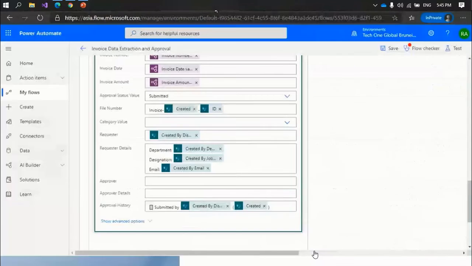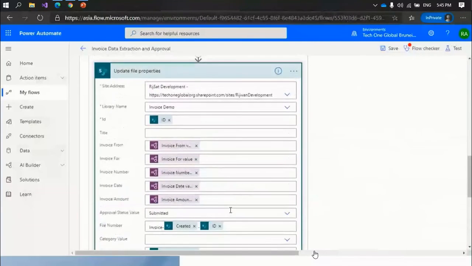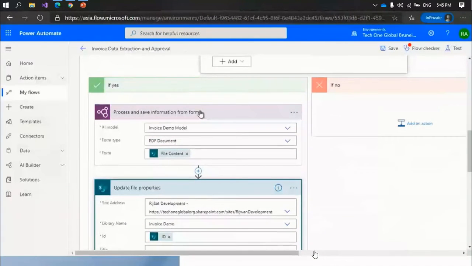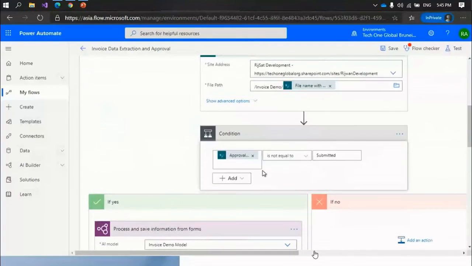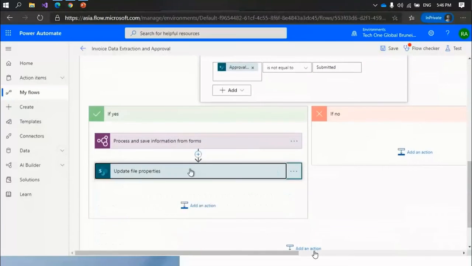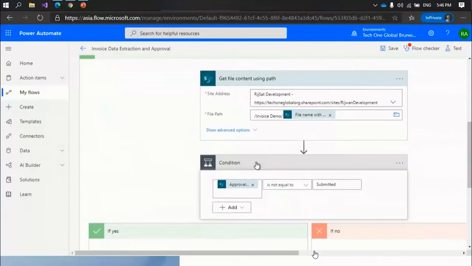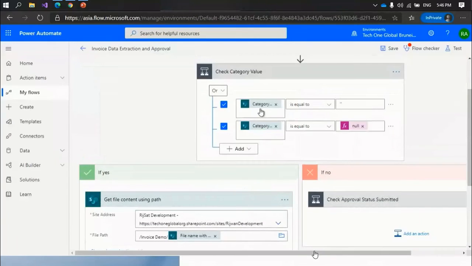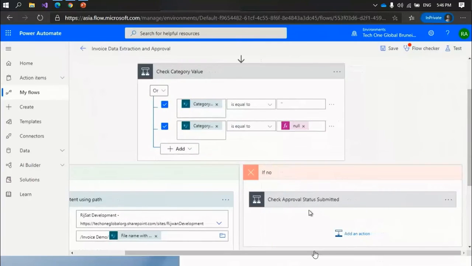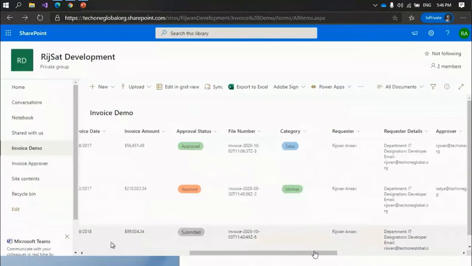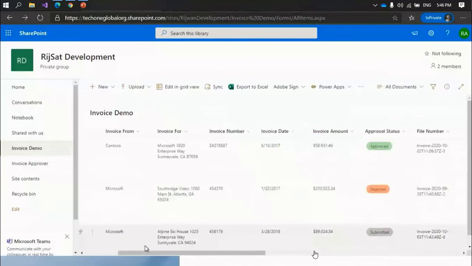Let me go back to my list. This part of the flow has been completed. Now let me save it and go to the next part. When the request is not submitted, this part is completed. Once I update the category of the document location, it will go to the no condition. Then, when I show this document, let me now change it.